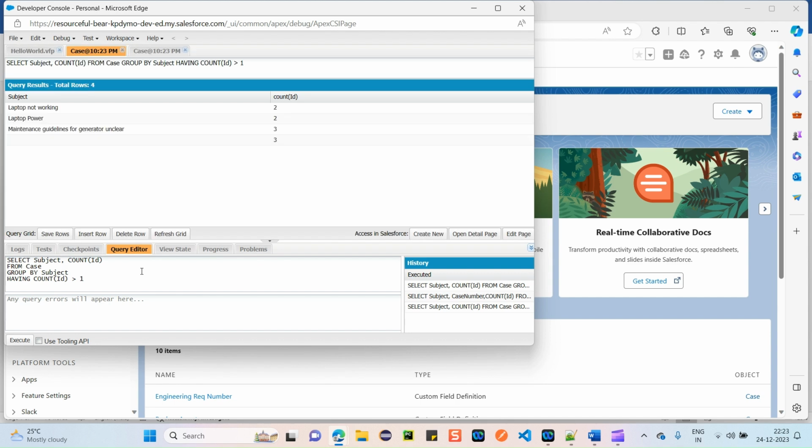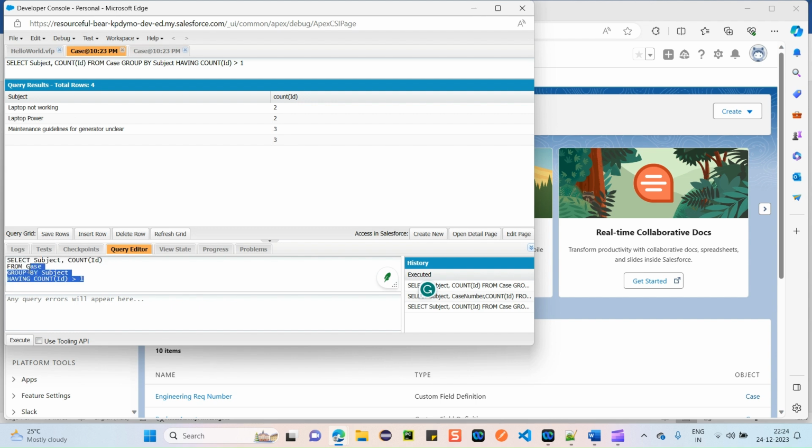Another thing is a real-time example. For example, on the service console you created cases, and you have to check whether any duplicate cases are created or not. At that time, at the backend, you have to go to the developer console, open the query editor, and write a simple SOQL query like this: select subject, count of id from case object, group by subject having count id greater than 1.